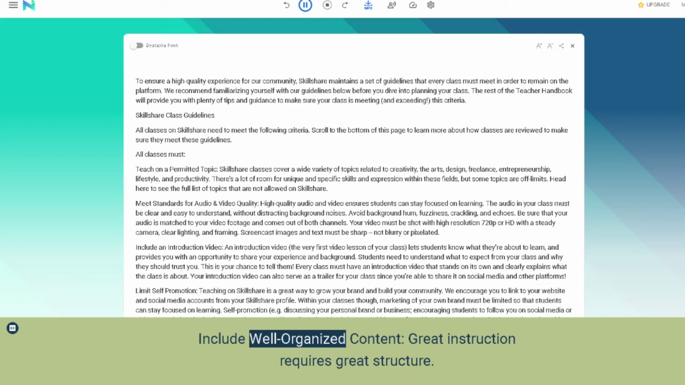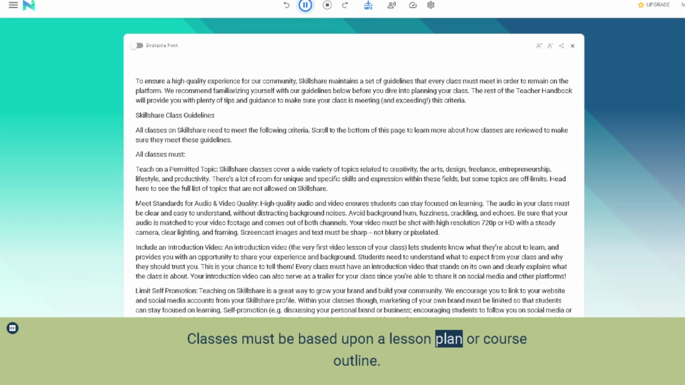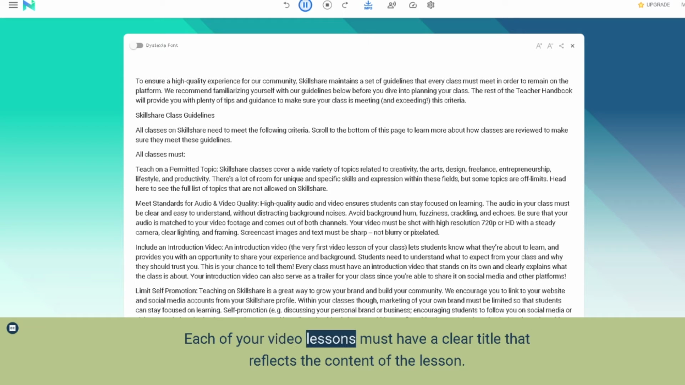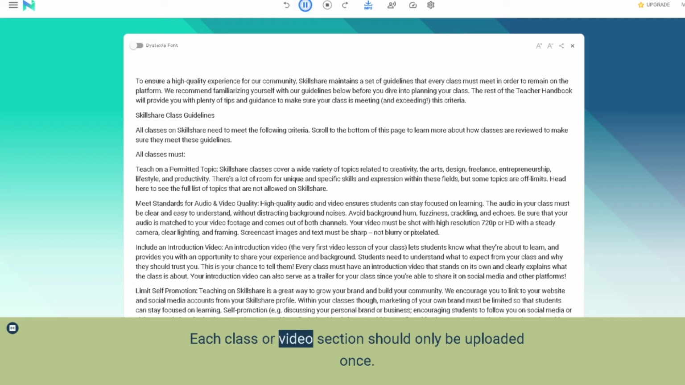Include well-organized content. Great instruction requires great structure. Classes must be based upon a lesson plan or course outline. Each of your video lessons must have a clear title that reflects the content of the lesson. Each class or video section should only be uploaded once. Classes that are overly repetitive in content may be removed.